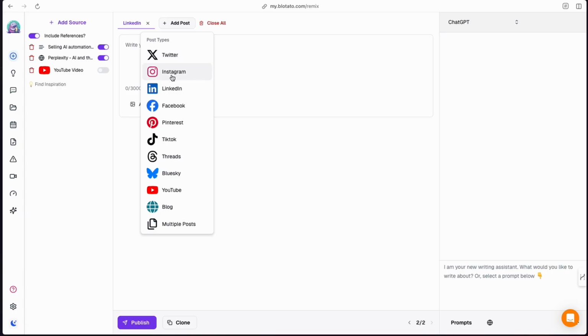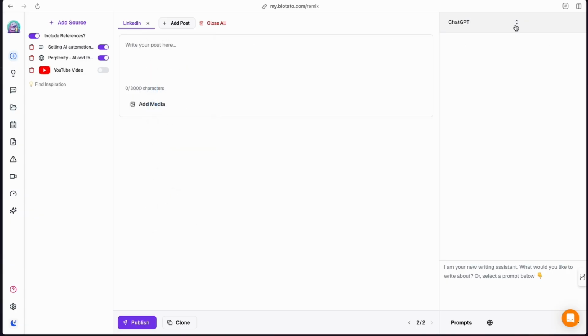We'll be able to choose which platform we want to generate a post to. And here on the right-hand side, we can select our models, and this ChatGPT or any one of these other models is going to let us use a frontier model in order to sculpt that social media post to be what we want it to be, and then go ahead and stick it on a platform of our choosing. So let's go ahead and do that. Now, let's add a source here.